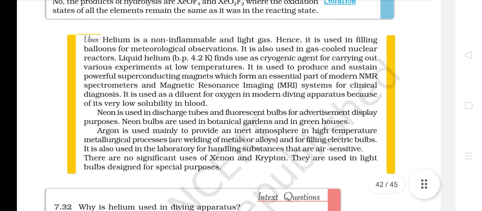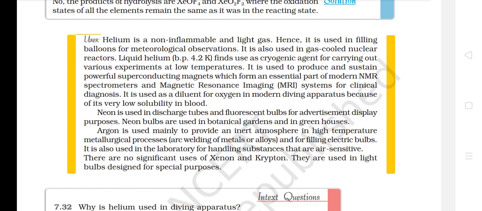Uses. Helium is a non-inflammable and light gas, hence it is used in filling balloons for meteorological observations. It is also used in gas-cooled nuclear reactors. Liquid helium, boiling point 4.2 Kelvin, finds use as a cryogenic agent for carrying out various experiments at low temperatures.